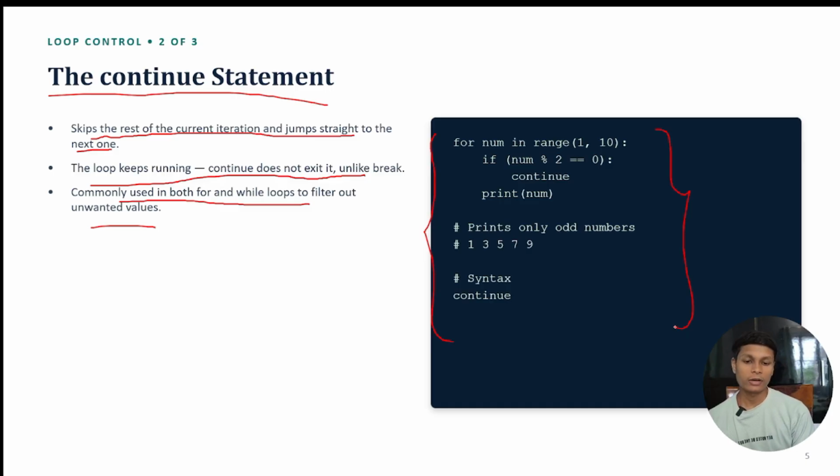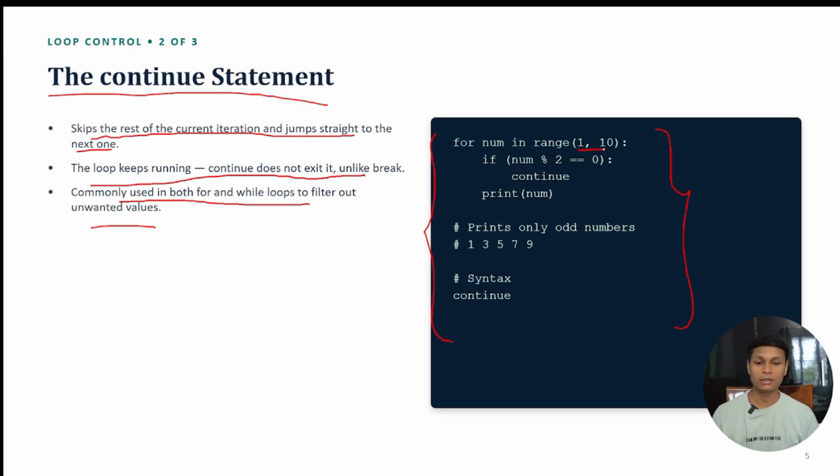A very simple example: for num in range 1 to 10, meaning our range starts from 1 and ends at number 9 because of n minus 1. Here we have an if statement, where we check number percentage 2 equal to 0.